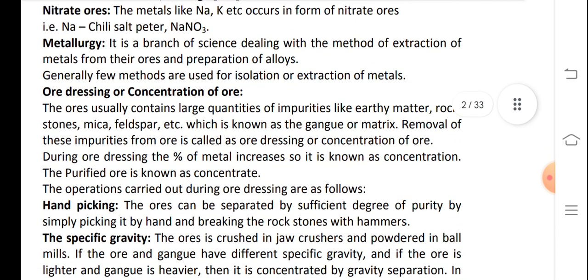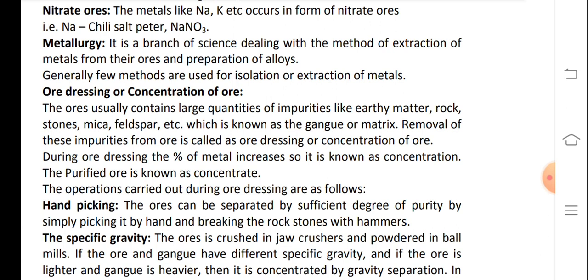Metallurgy. It is the branch of science dealing with the method of extraction of metals from their ores and preparation of alloys. Generally, a few methods are used for isolation or extraction of metals. Ore dressing or concentration of ore. The ore usually contains large quantity of impurities like earthy matter, rock stones, mica, feldspar, etc., which is known as gangue or matrix. Removal of these impurities from ore is called ore dressing or concentration of ore. During ore dressing, the percentage of metal increases, so it is known as concentration. The purified ore is known as concentrate.